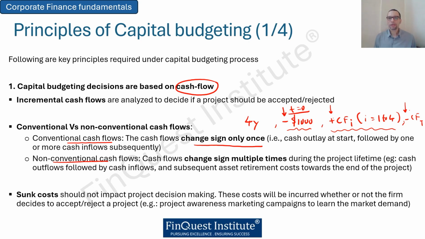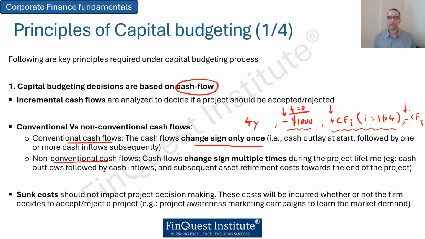Also, one more important concept we come across is the idea of sunk costs. One point to remember is that sunk costs should not impact our final project decision, because these are costs that are going to be incurred whether or not a firm decides to pursue a certain project opportunity.